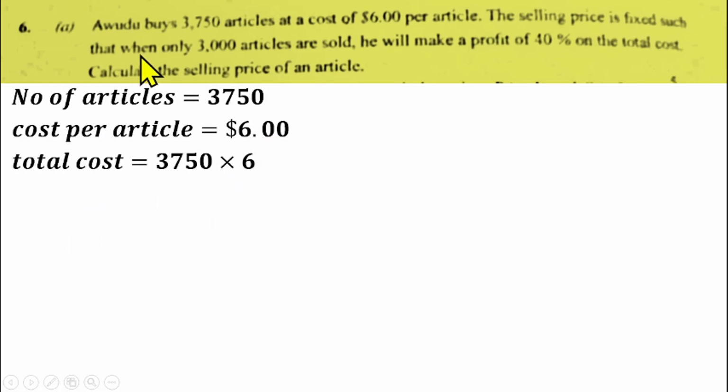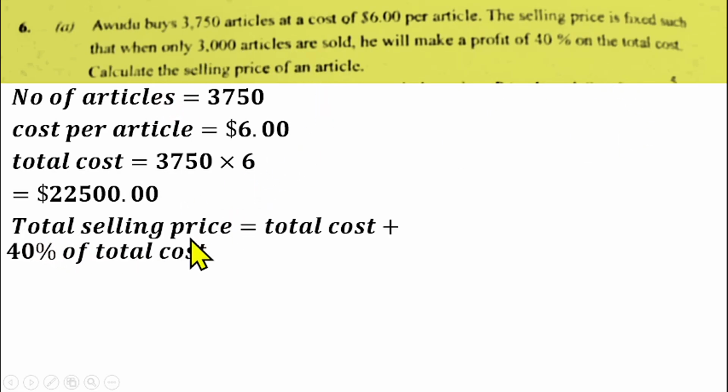So the total cost for the articles bought will be 3,750 times $6, and that should give us $22,500. Don't forget that the selling price is fixed for all the articles, and we are told that 3,000 articles were sold. So we can find the total selling price for all the articles that were sold. That will be the total cost, which is $22,500, because the selling price was fixed.